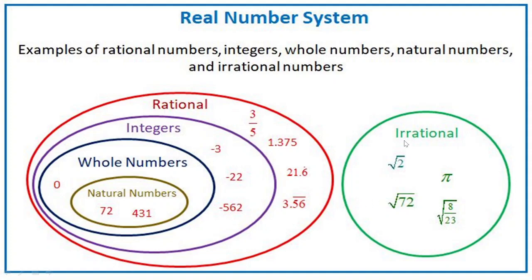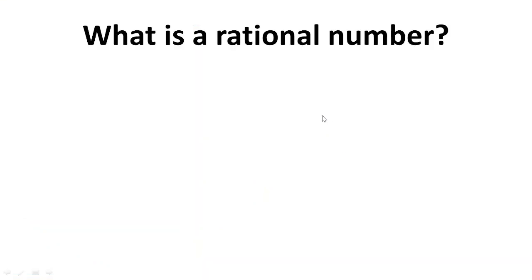So in the upcoming video we are going to see the irrational number. In this video we are going to see what a rational number is. Before finding the definition, we have to understand two scenarios. In the first scenario, a is a multiple of b. So what is a multiple? If you multiply b with some number, you will get a.